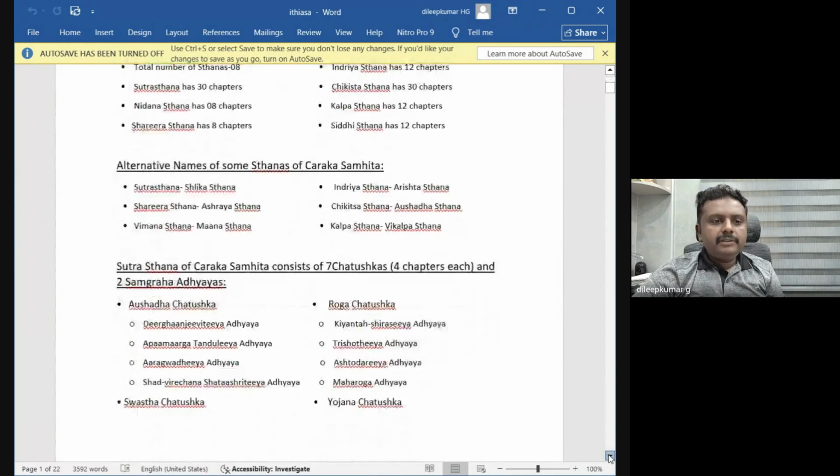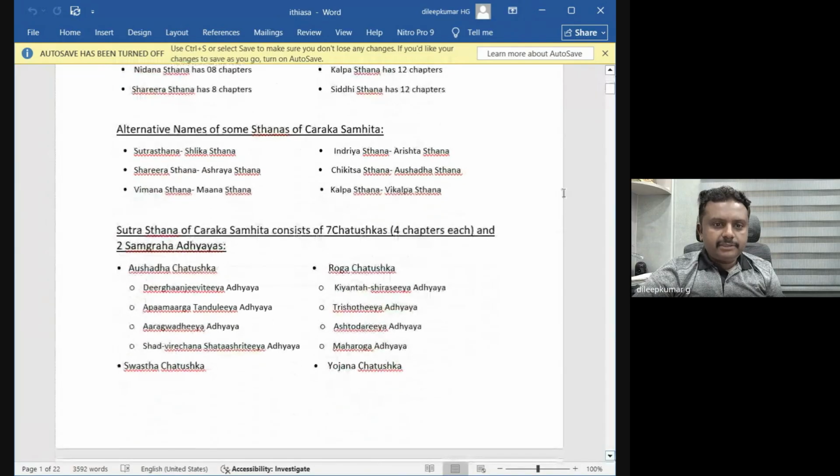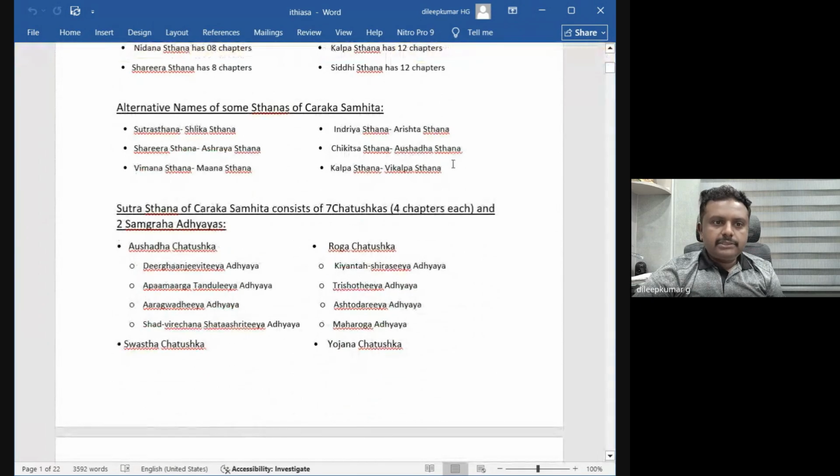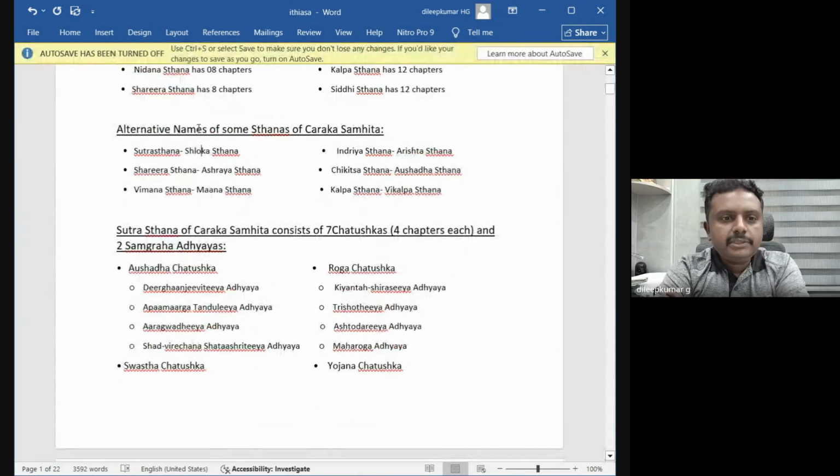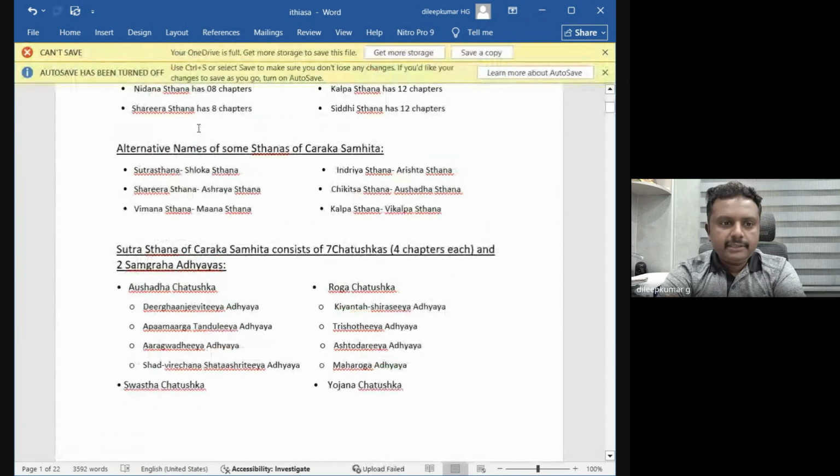Then this part is very, very important: alternate names of some Sthanas of Charaka Samhita. Sutra Sthana is also known as Shloka Sthana. Last class we discussed that Sutra Sthana is Shloka Sthana. Tantrasya Shirah: Sutra Sthana is called the head of the Tantra.